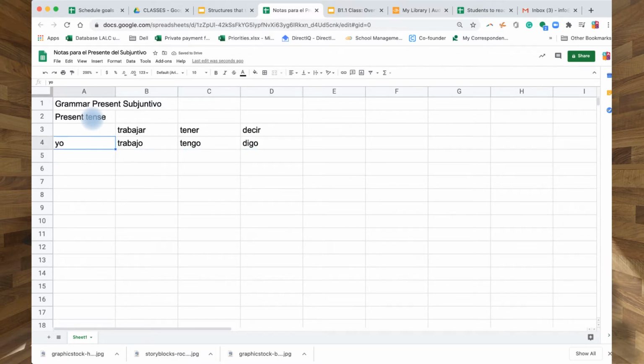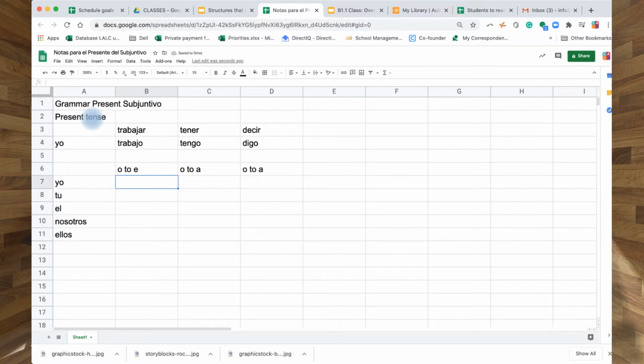Okay, now, I told you that here the O of the ending changes to E, this O changes to an A, and this O changes to an A when you conjugate it. So, yo, tú, él, ella, usted, nosotros, ellos.